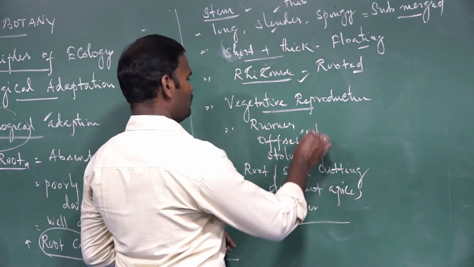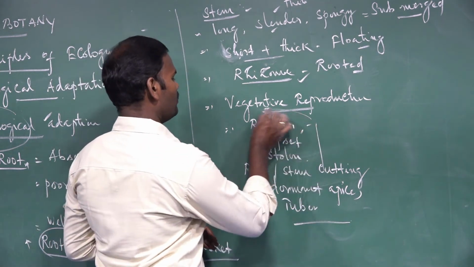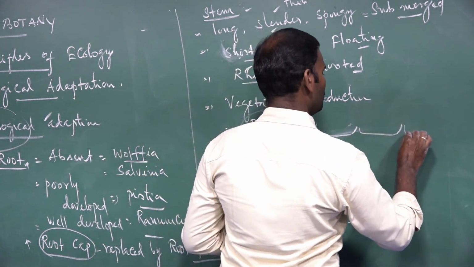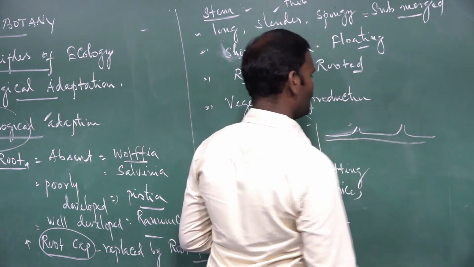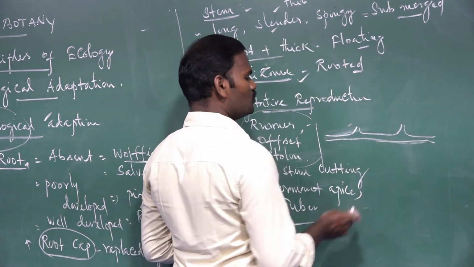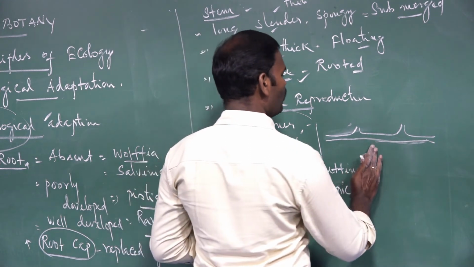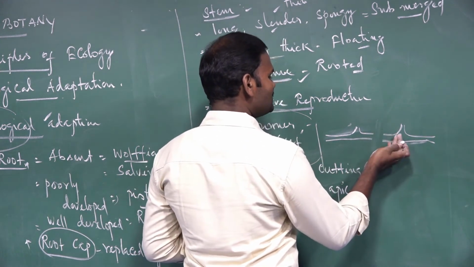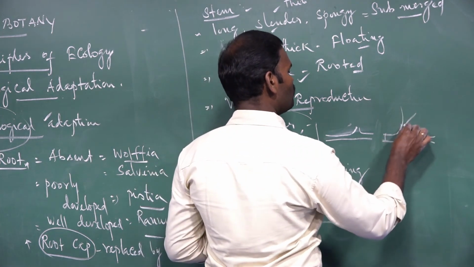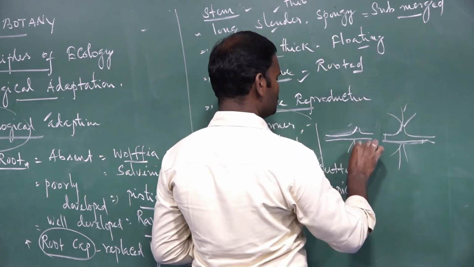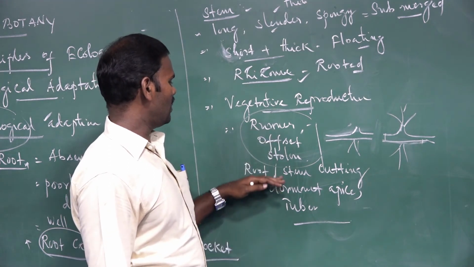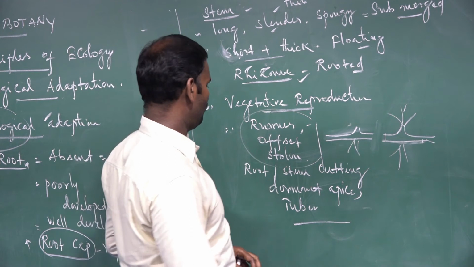Reproduction by runners, stolon and offset involves subaerial stem modifications. If the stem grows laterally, and due to death and decomposition of certain portions of the stem, they get detached from the parent body. When conditions are favorable, they develop into young plants. These are the vegetative reproduction of runner, offset and stolon forms.